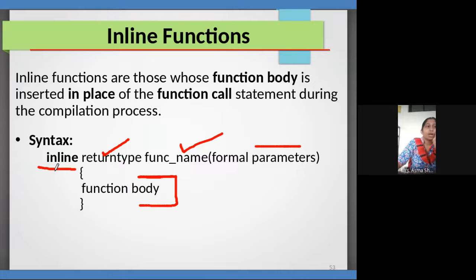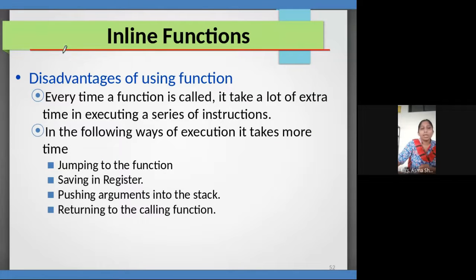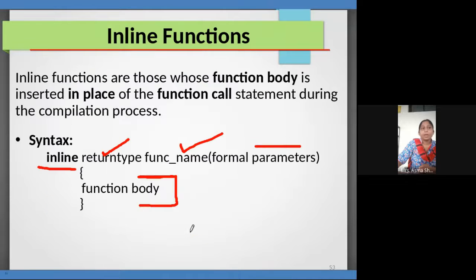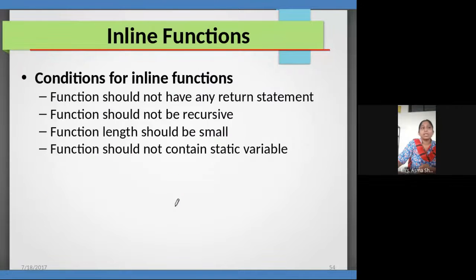So whenever I call this function as inline, instead of going to that location, executing and coming back, I am replacing the code directly on that line. Because of that, I am saving all the time for doing this task. But this will have some drawbacks.